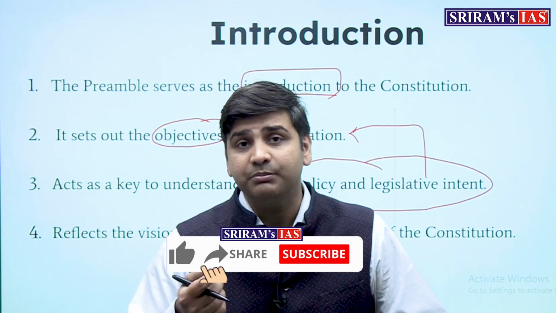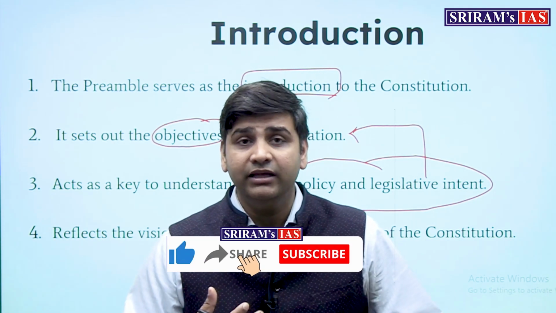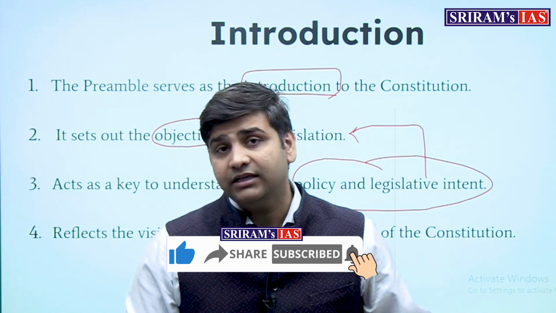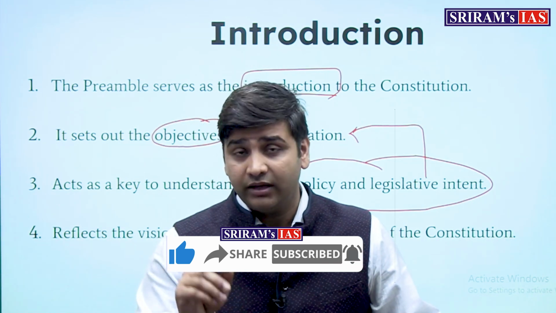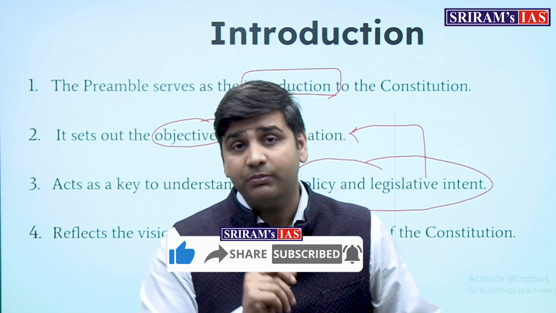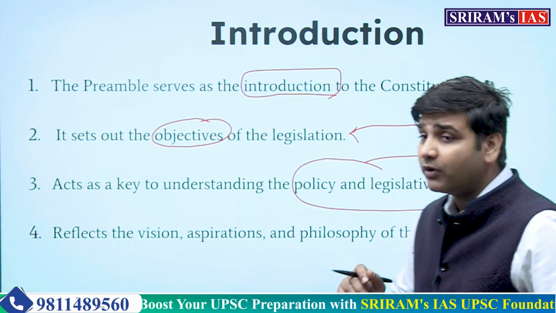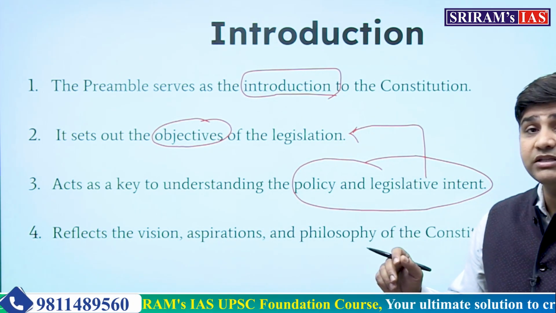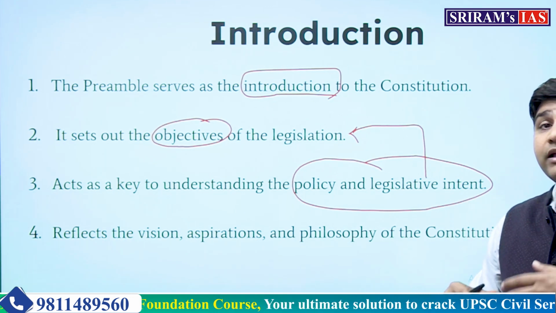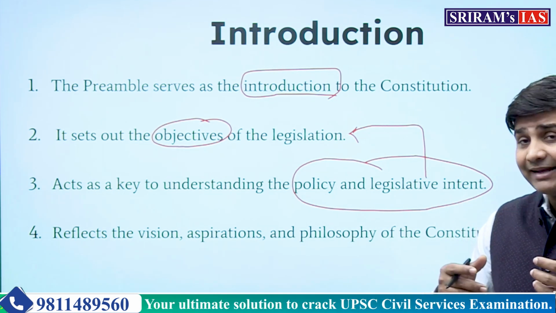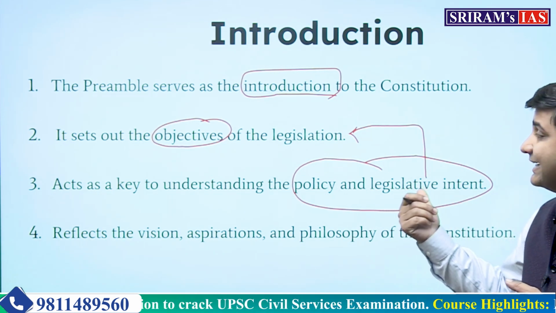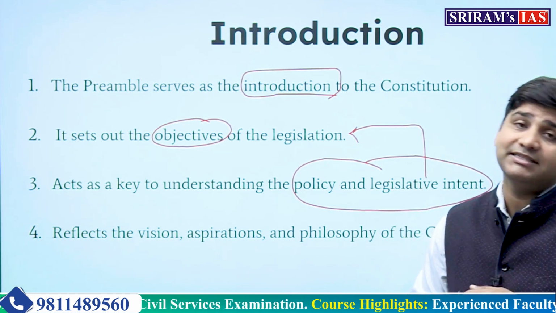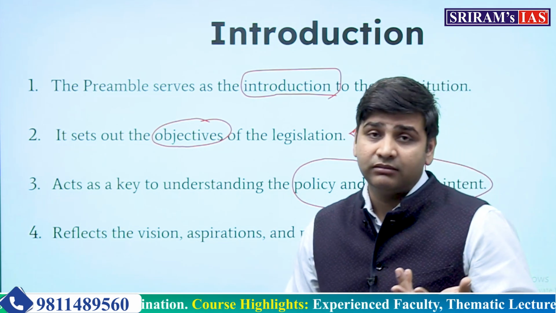It is always a peaceful country, internally and externally, which can develop its people and its property. So in order to understand why several provisions are there in the constitution, you need to understand the intent, and that intent is reflected in the preamble.